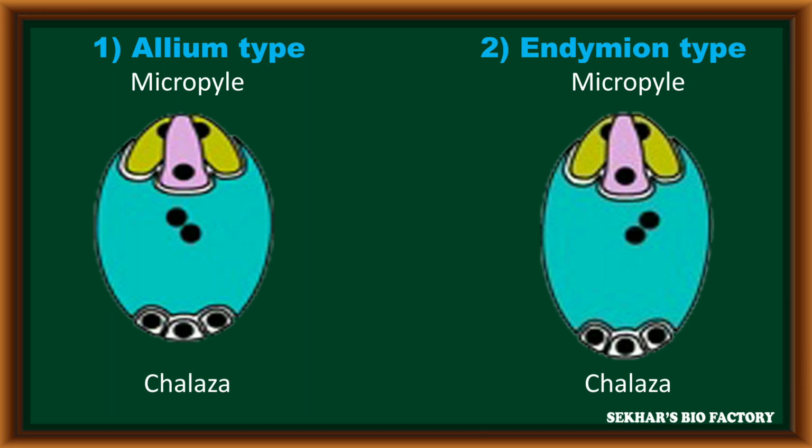But in endymion type, the functional dyad is present towards the micropylar end, and it produces the entire embryo sac. This is the main difference between allium type and endymion type of embryo sac in bisporic development.